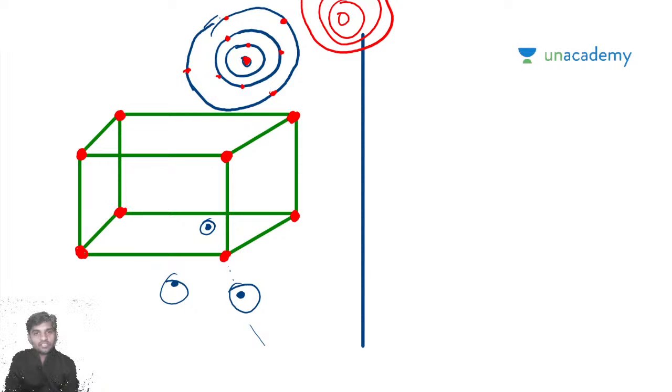This and this may be shared. The outermost electrons may be shared by some other atom, so this is also another nucleus. This electron may be shared by these two atoms, so their energy levels will be